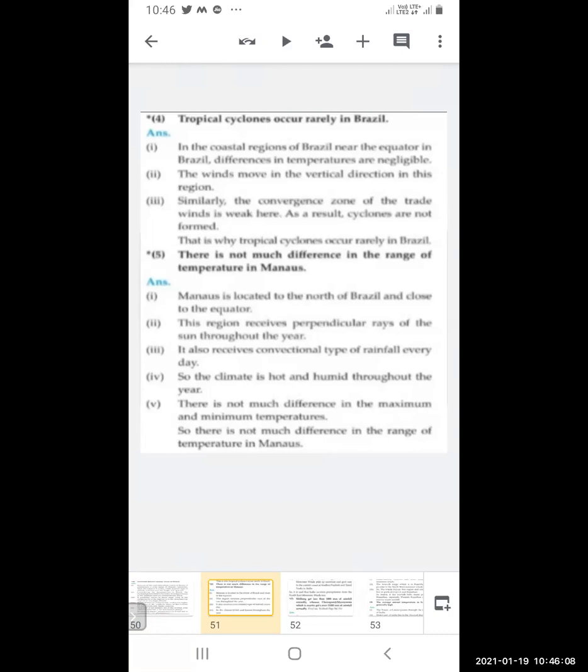And there is not much difference in the range of temperature in the city Manaus. Why? Because it is located in the northern part of Brazil and it is very close to the equator. We have seen that near the equator the temperature does not vary much. Thus the region receives perpendicular rays of the sun throughout the year. So the convectional type of rainfall is there. So the climate is hot and humid throughout the year. So we can say that there is not much difference in the maximum and minimum temperature.